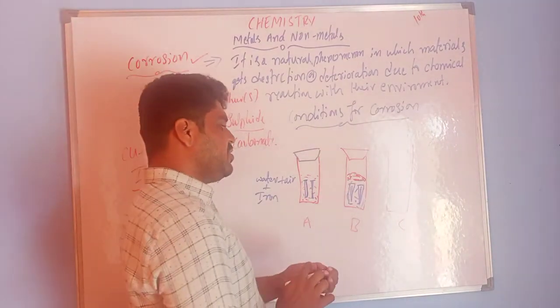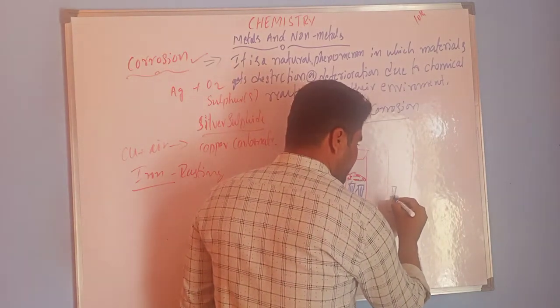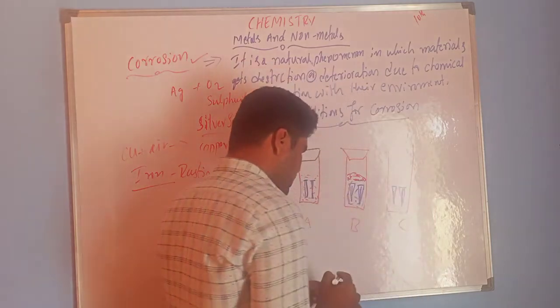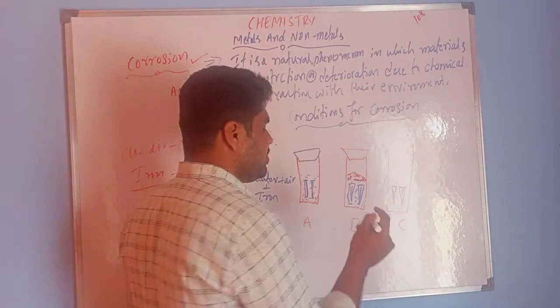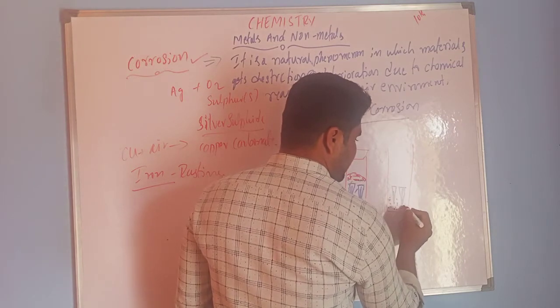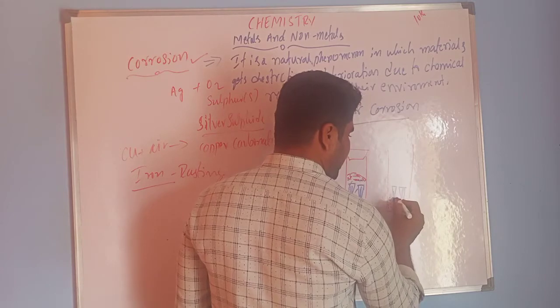Next, in our test tube C, iron nails are there. In that, I am going to pour the anhydrous calcium.